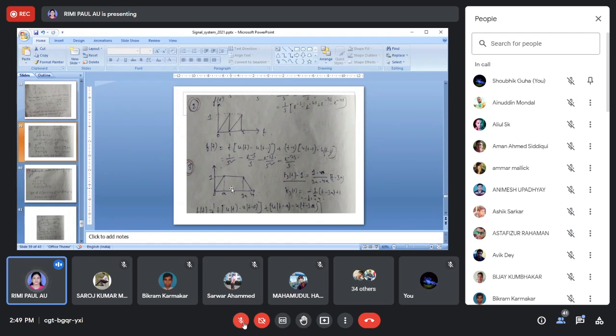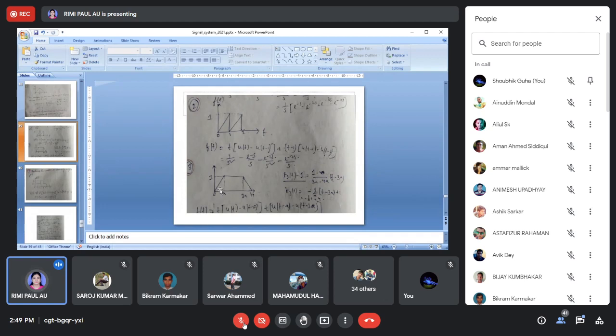So this was easy, but it may happen that in Laplace transform, suppose an RL circuit is given. R and L are connected in series, that means resistance and inductance both are connected in series, and the supply voltage Vs is looking like this one.